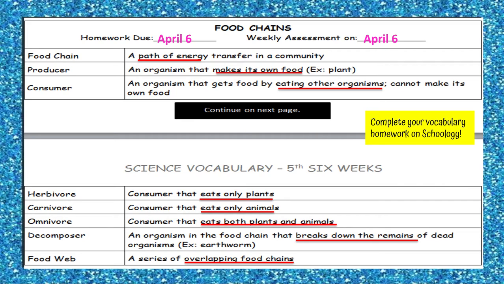Decomposer, an organism in the food chain that breaks down the remains of dead organisms, example earthworm. Food web, a series of overlapping food chains. So make sure to complete your vocab homework on Schoology and submit that.